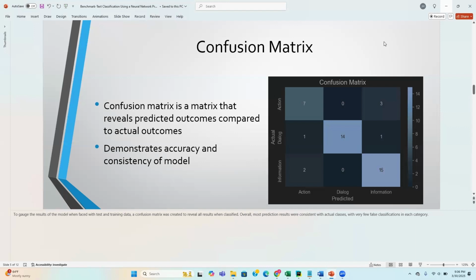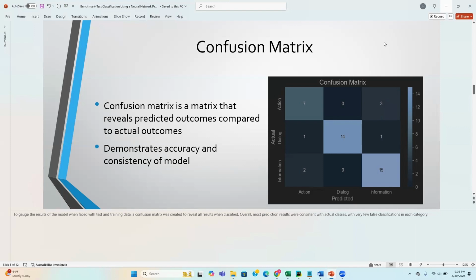We also discuss the addition of a confusion matrix that is used to reveal predicted outcomes compared to actual outcomes. To gauge the results of the model when faced with testing and training data, this confusion matrix was created to reveal all results when classified.